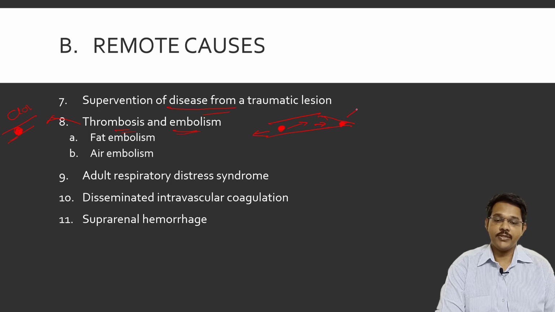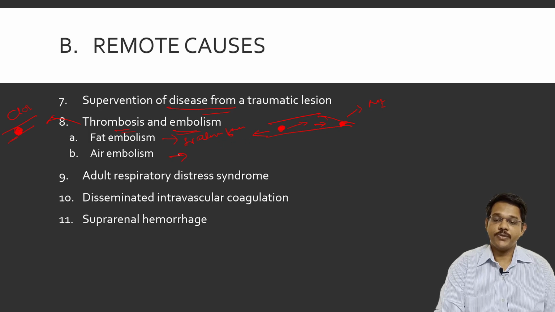Like if it lodges in the heart, it may cause myocardial infarction. There may be different types of emboli. There may be fat embolism, which is commonly seen in case of fracture of femur. In a fracture of femur, there is a chance that bone marrow from the femur may get dislodged and obstruct the blood vessels.